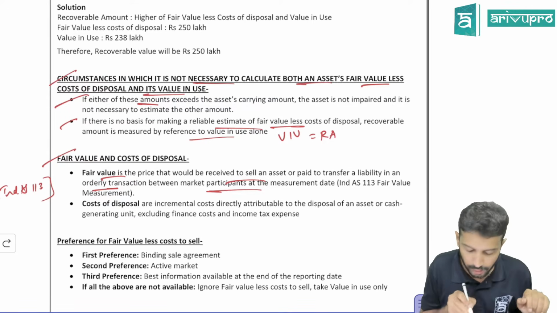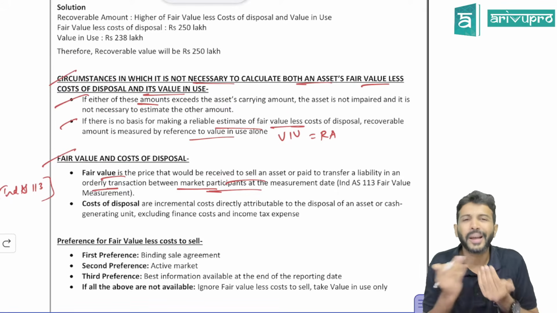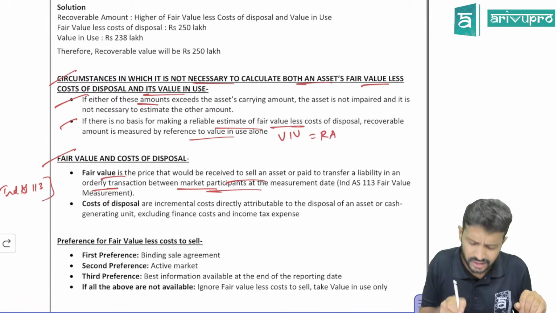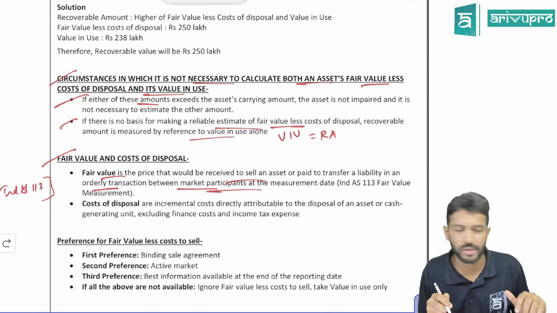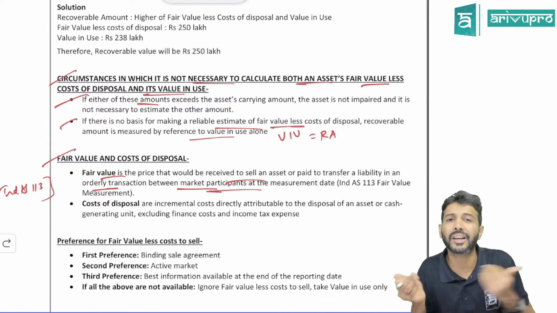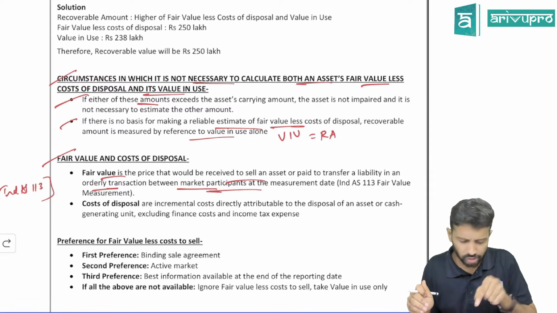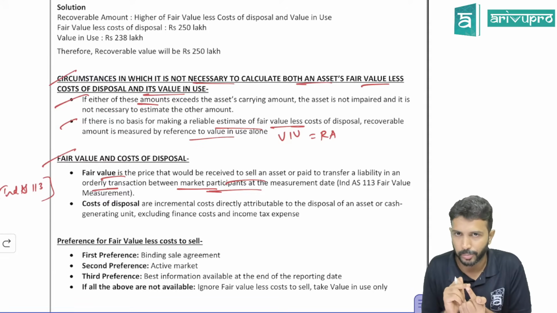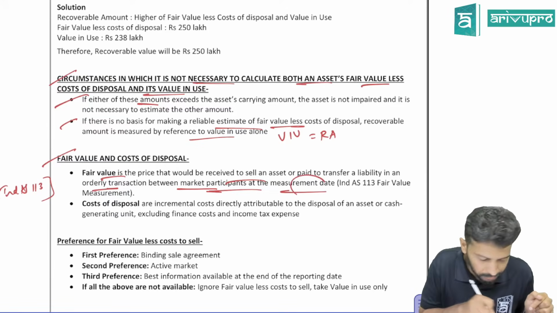Orderly transaction. Between whom? This buying and selling will happen between whom? The buyer and seller. Yes or no? That buyer and seller, we call them market participants. Obviously, in each market, there will be a buyer as well as a corresponding seller. So this buying, this transfer and all should happen between market participants. Okay. And on a measurement date.